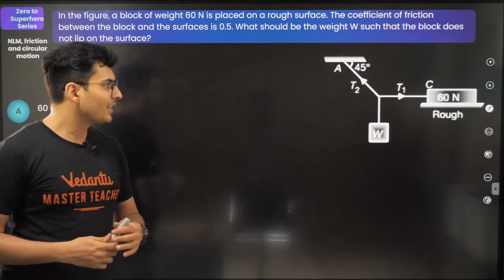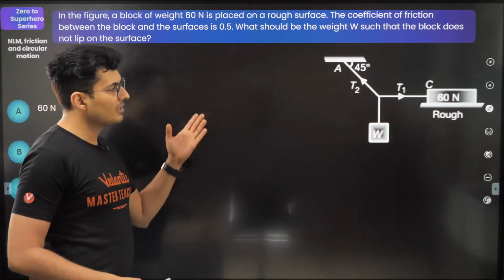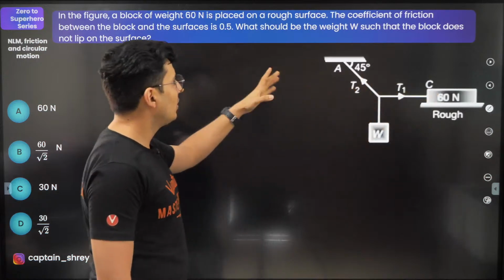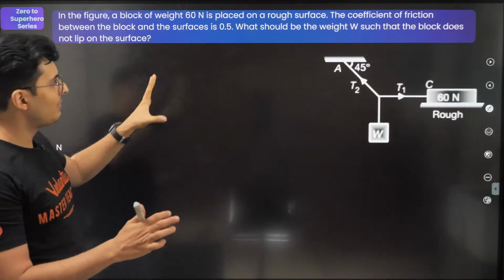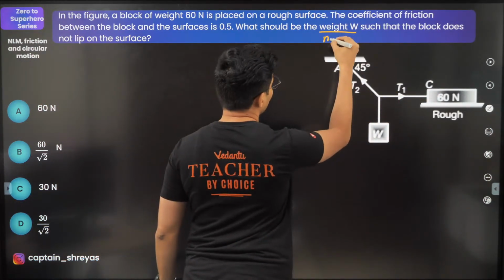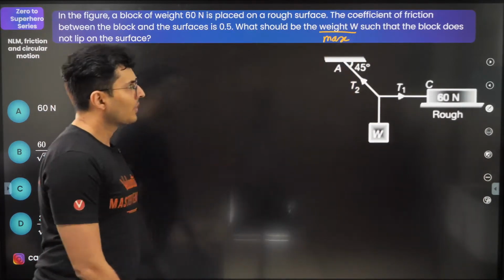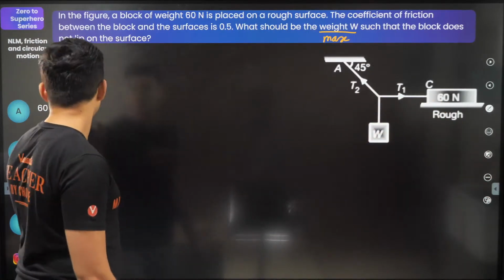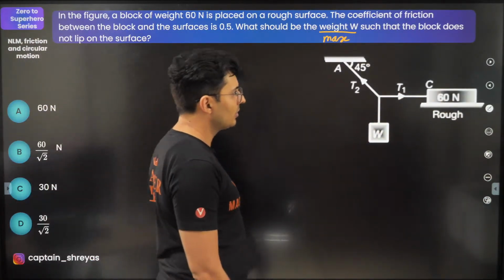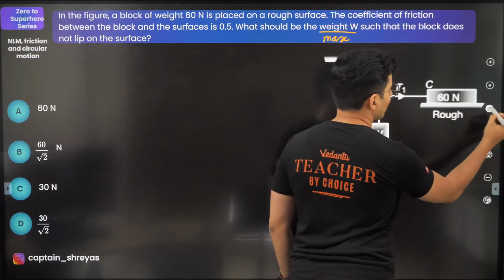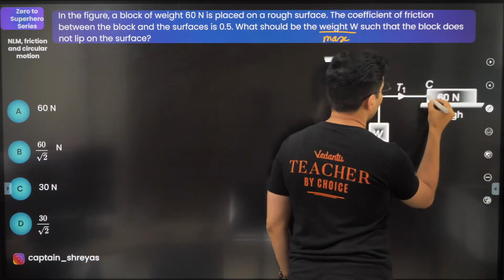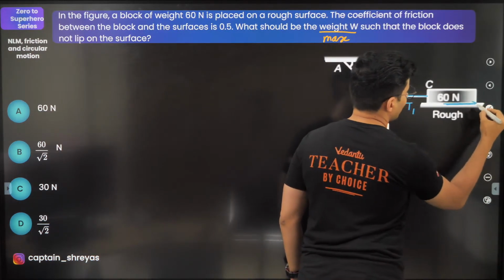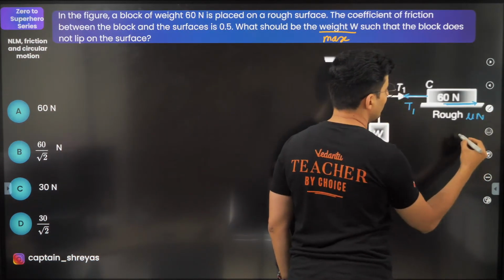Okay, so let's see. What should be the weight so that this block just slips, or so that it does not slip? So what is the maximum weight? The word maximum should be there. So what is the max weight that you can put so that this block doesn't move? Let's start with the free body diagram, of course. If this block shouldn't move, then it just means that the tension force should be balancing the frictional force, which is mu into N.